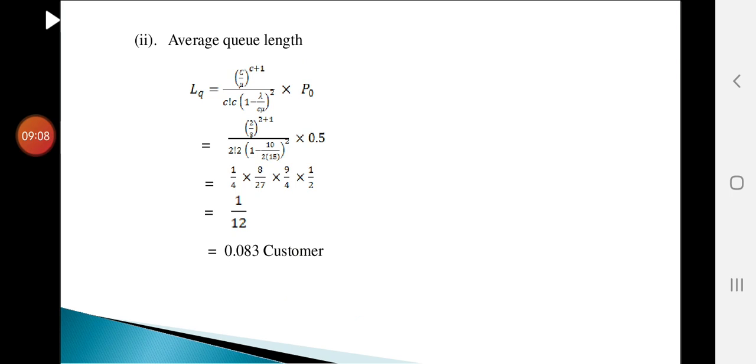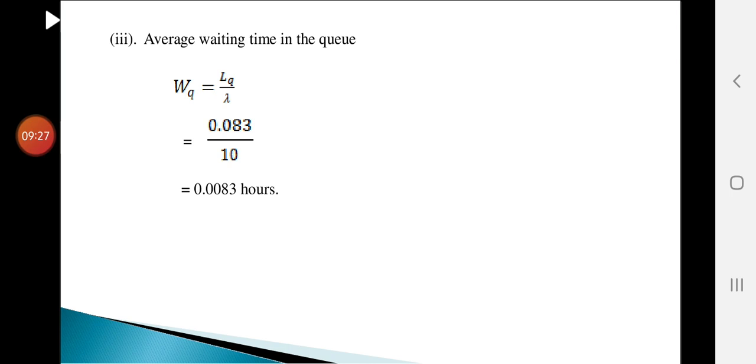Lambda by mu whole power C plus 1 by C factorial into C into 1 minus lambda by C mu whole square into P naught. Substituting the values of lambda, mu and C and simplifying, you will get 0.083 customer.